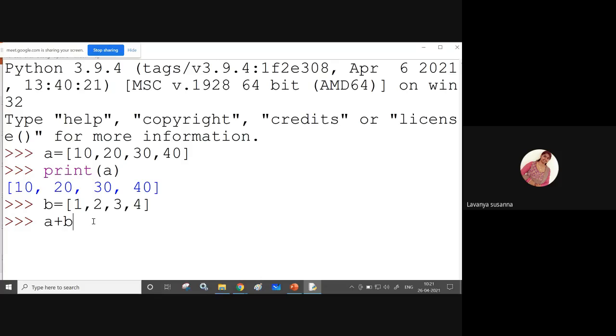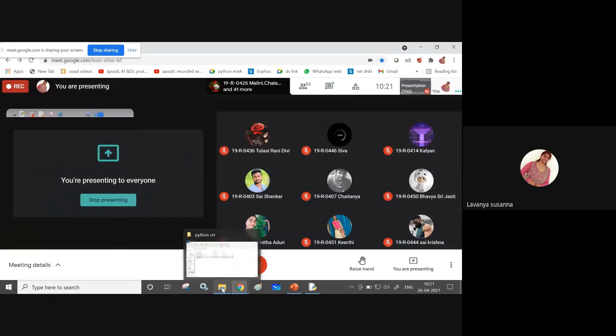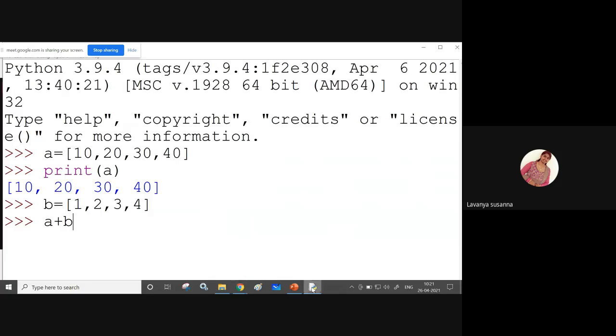Here a is a list which contains values 10, 20, 30, 40, and b is a list which contains values 1, 2, 3, 4. Now I am applying the plus operation. Let us see what is happening here: a plus b. See, it is concatenating.